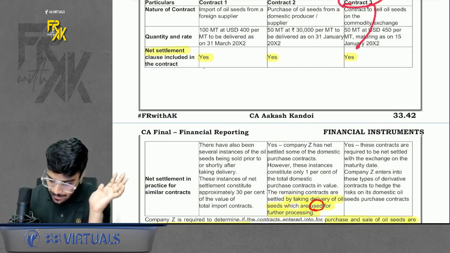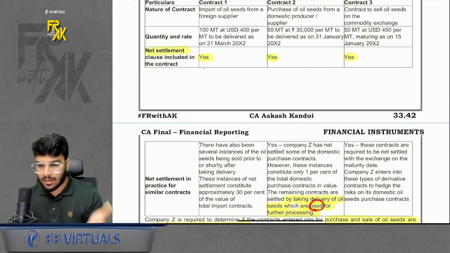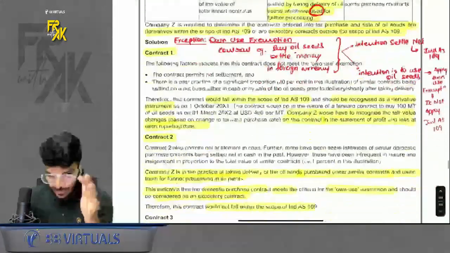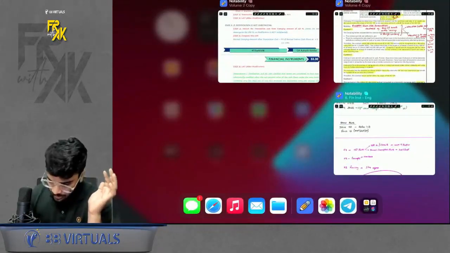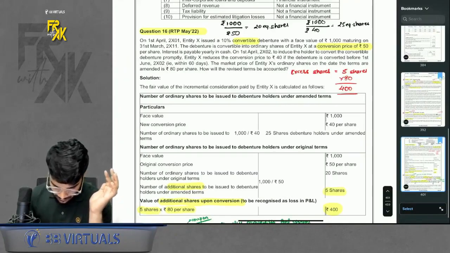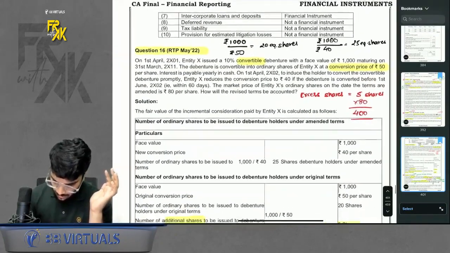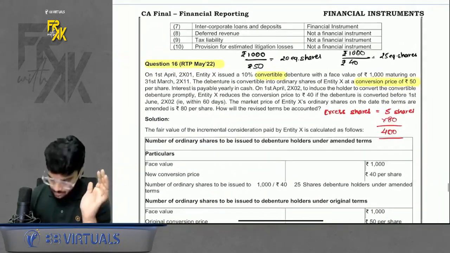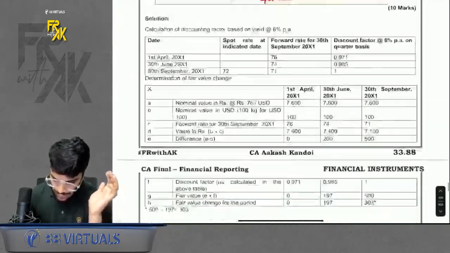In the third contract, again settlement happens on net, so it will be covered under derivatives 109. Just read it, you will understand everything. And there is also question number 16, which you can refer. It is also a good question of MTP, RTP past exam. This is this question. Just refer to it, you will understand. Very easy question. One more question is left to be revised, which I left in between.